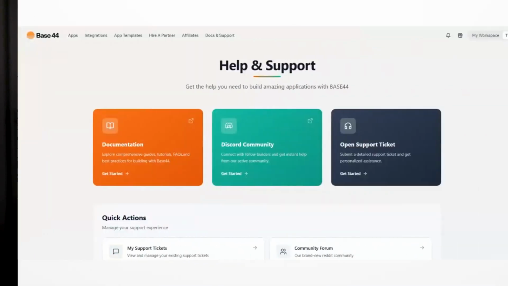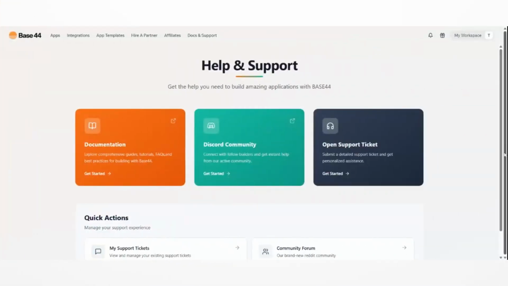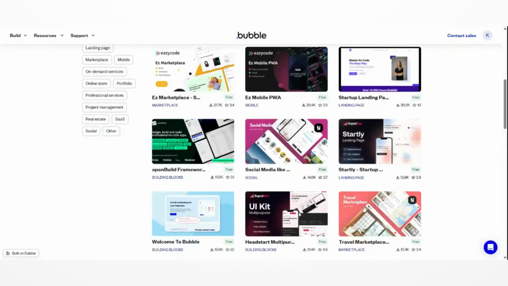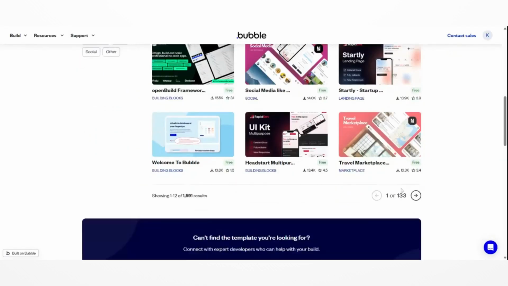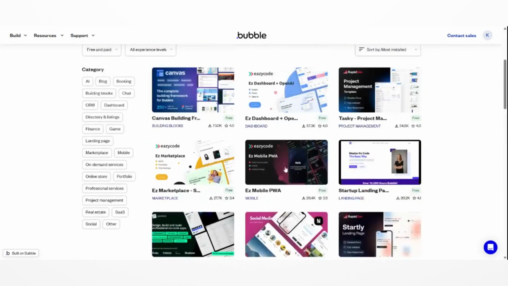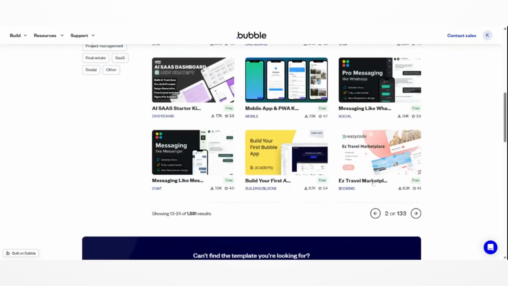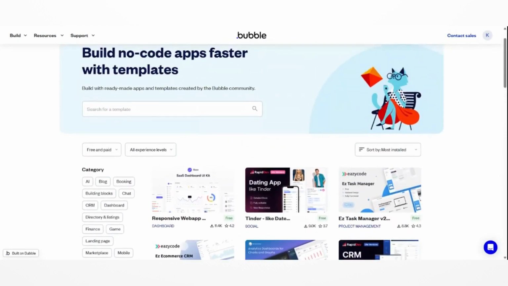Now let us talk collaboration. You will love this part. Base44 is perfect for mixed skill teams. Students, founders, creatives, marketers, freelancers, content creators, and even devs can all build together by instructing the AI. It is inclusive and friendly for non-technical minds. Bubble is more technical collaboration driven. It fits teams where everyone understands systems, logic, workflows, or at least has patience to learn. It is powerful, but less friendly for beginners.